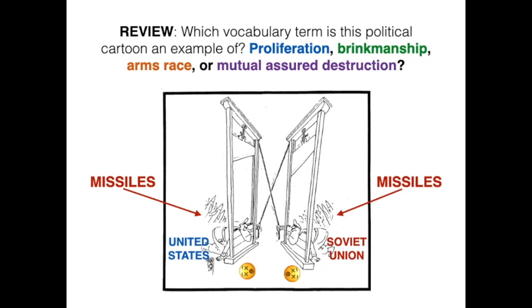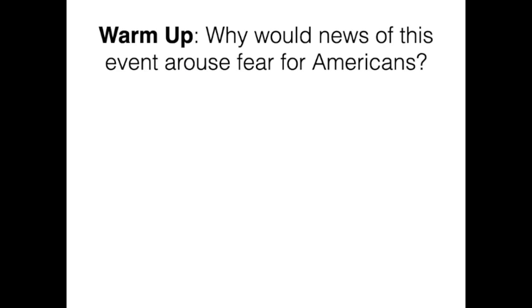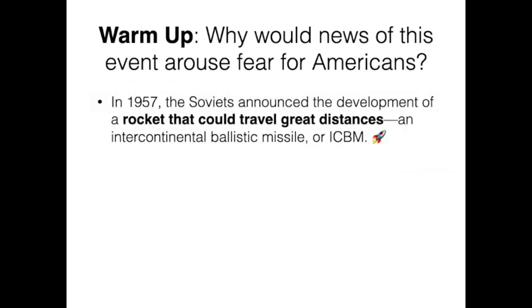Some people say this makes us less safe. Some people argue this makes us more safe because we know that the weapons will never be used. But if they are, it's all over. All right, so we're talking about a new race, a race between the United States and the Soviet Union in space. So this is an event that happened that caused fear for many Americans, and it doesn't have to do with any military technology. So in 1957, the Soviets announced the development of a rocket that could travel great distances.